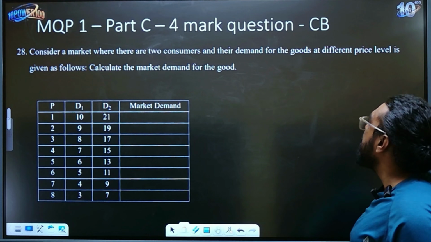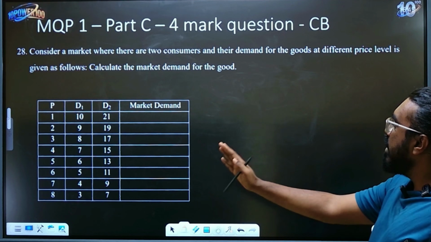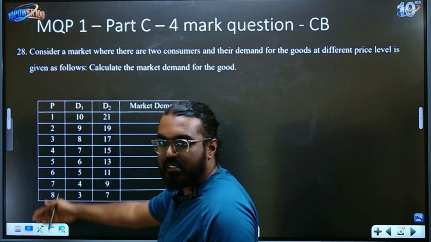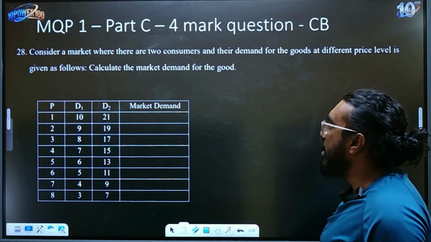They have given this question from consumer behavior. Basically, the question gives you demand for goods at different price levels, and the demand at each price level is also given to you. They are asking you to calculate the market demand for the good.